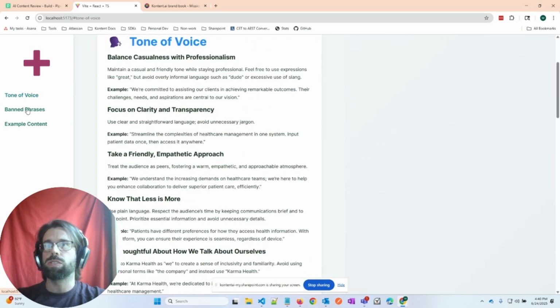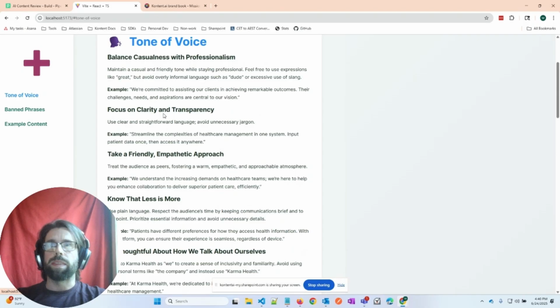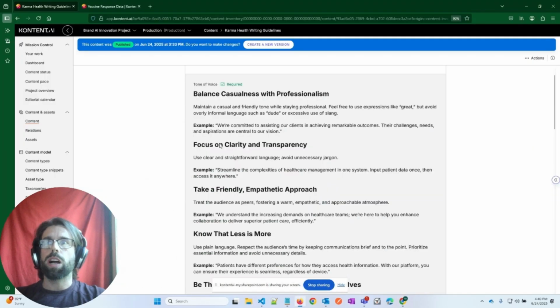So tone of voice, banned phrases, and example content. So that's something that your employees can also just reference if they want to pull up the web page just to reference these guidelines. The other piece of this is the actual project that will be leveraging the guidelines. So this is our content project that has the brand guidelines.